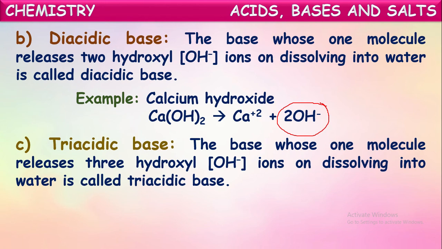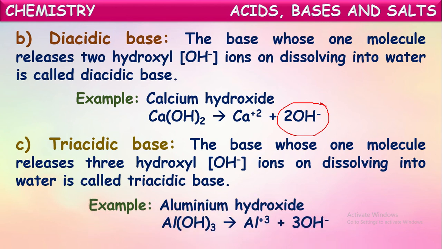In a similar way, triacidic bases. What can we say tri means here? 3. It means the bases whose one molecule releases three hydroxyl ions on dissolving into water are called triacidic bases. For example, aluminium hydroxide is one of the bases. On dissolving in water, each molecule of this base furnishes or releases three OH minus ions. See, one molecule of aluminium hydroxide releases three OH minus ions on dissolving into water. So, as it is furnishing three OH minus ions from one molecule, this base is called a triacidic base.